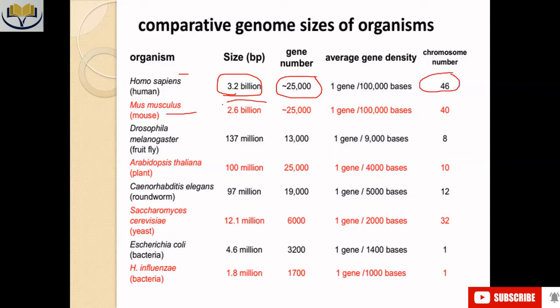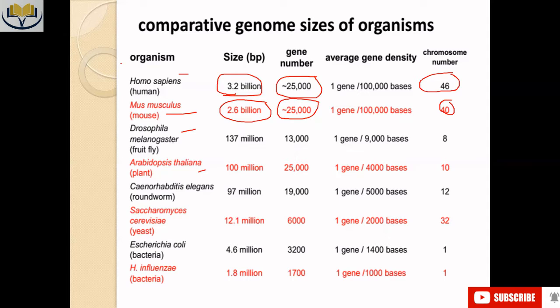Mouse has 2.6 billion base pairs and 40 chromosomes, sorry, 40 chromosomes, with 25,000 functional genes within them. In this way, Drosophila, Arabidopsis, every important organism's genome size is given here.